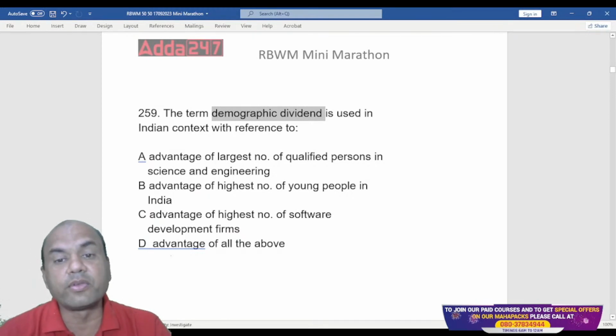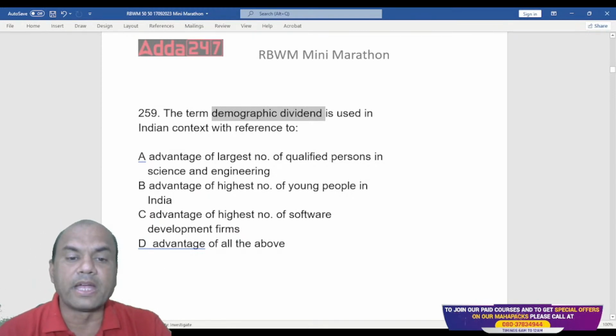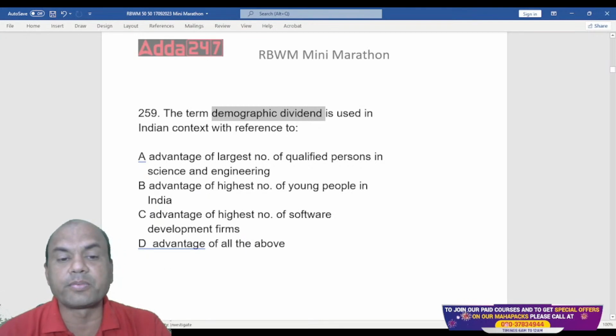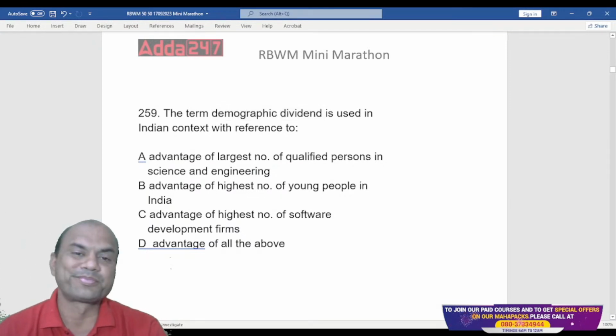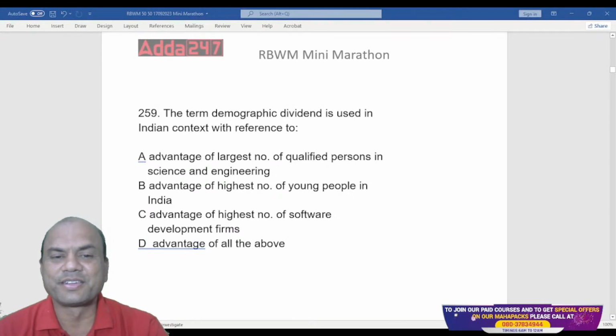So demographic dividend is used for what? Advantage of the largest number of qualified persons in science and engineering, advantage of highest number of young people in India, advantage of highest number of software development firms, or advantage of all of them. Isn't it? What is the answer?